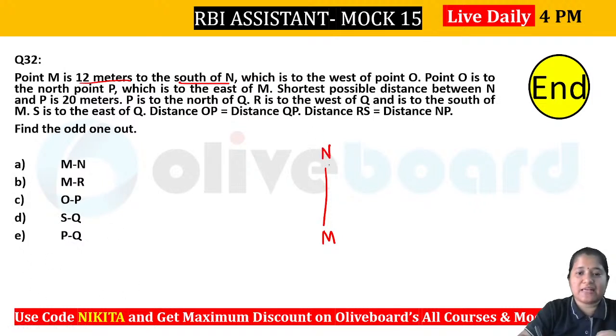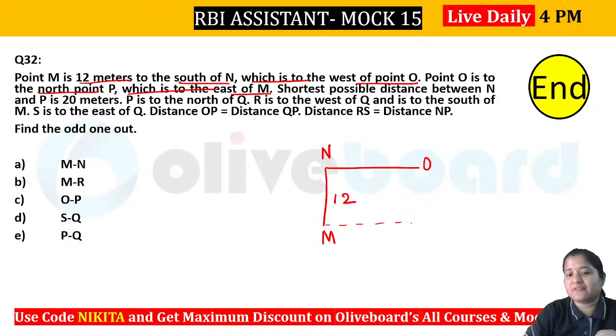So this is your N here and this is your 12 meters. Now N is to the west of point O. So N is towards the west of O. This is your O. O is to the north of point P, which is to the east of M. So you can see that we will have something like this. This is going to be the point here. This is your P, right?